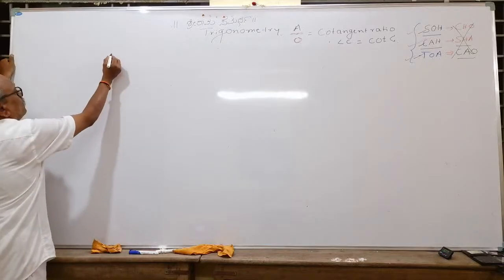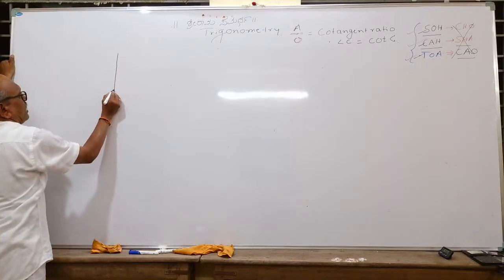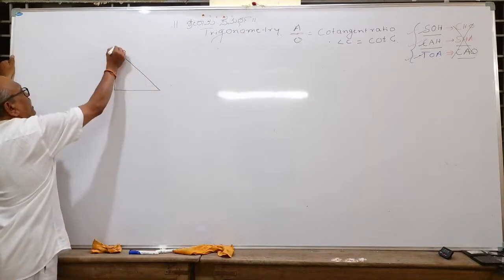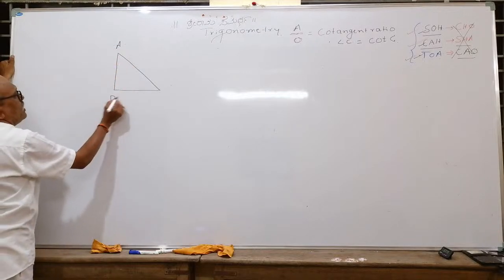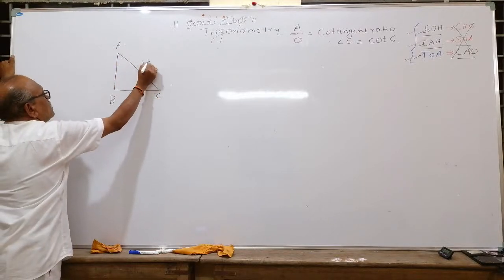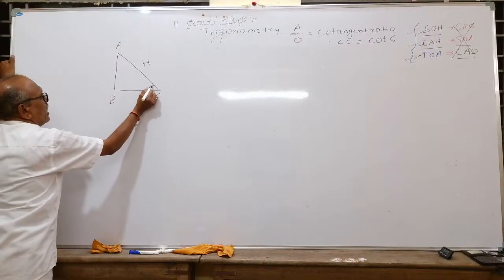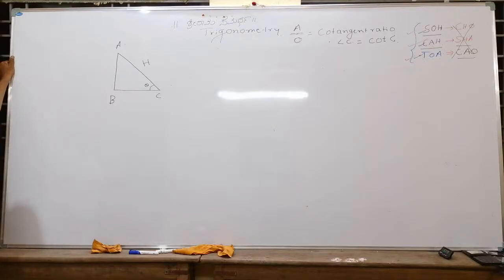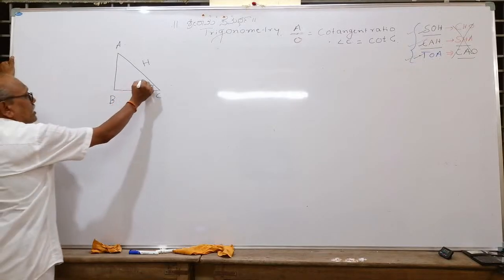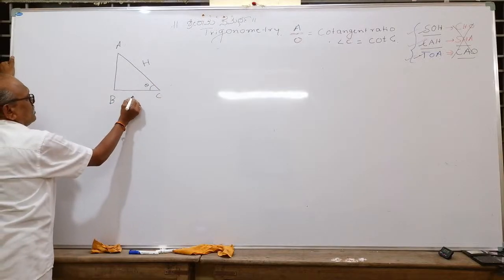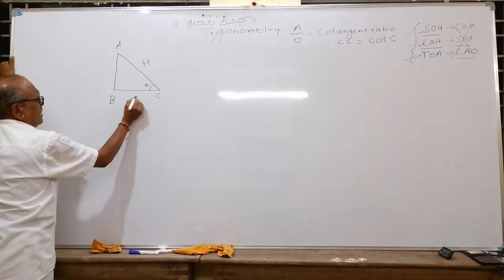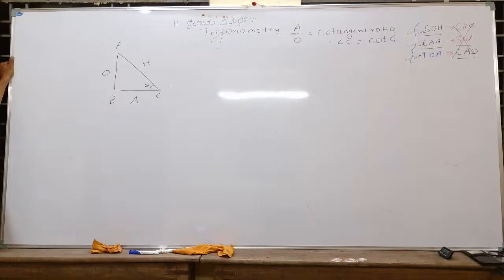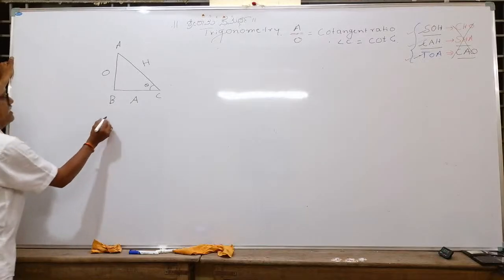Now see here. I told you that in any right angle triangle, if you observe carefully, let me take a right angle triangle. That is A, B, C. This one is the hypotenuse. Let us assume that this one is angle theta. Generally, in trigonometry, we use trigonometric ratios with Greek letters like theta, and this one is the adjacent, and with respect to theta, this one is the opposite. Observe here. The trigonometric ratio sin theta I will write.